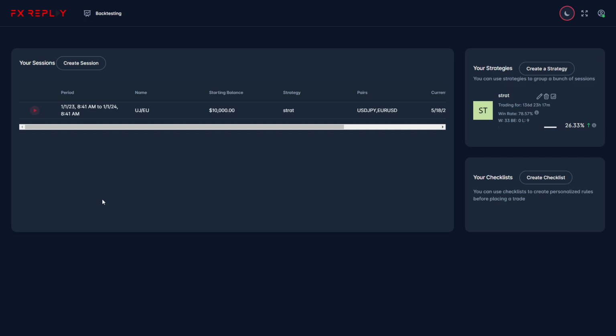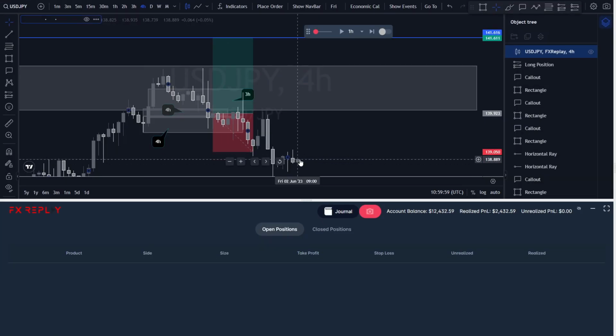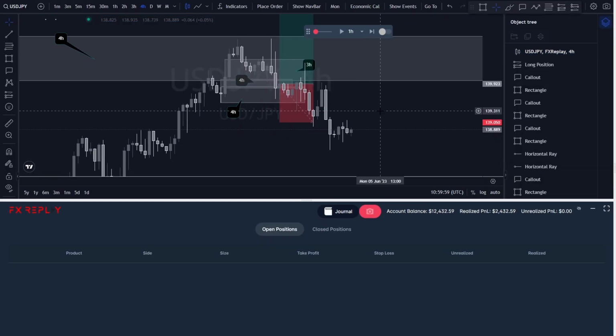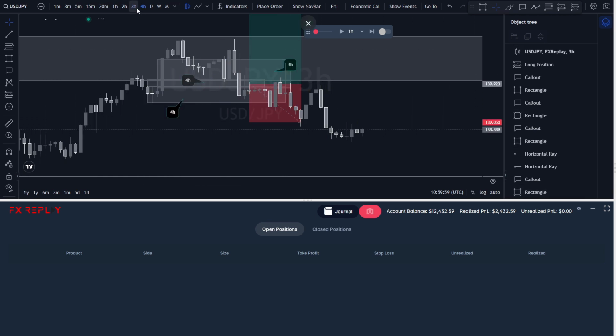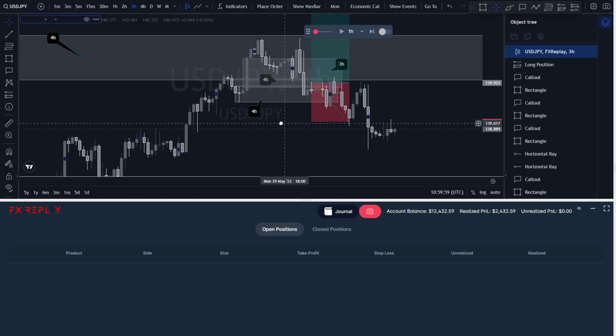Let's just see how the first trade goes. Okay, so first trade was a loss. The reasons why I entered were 4-hour order block to the upside, 4-hour fair value gap to the upside, and a 3-hour fair value gap to the upside.